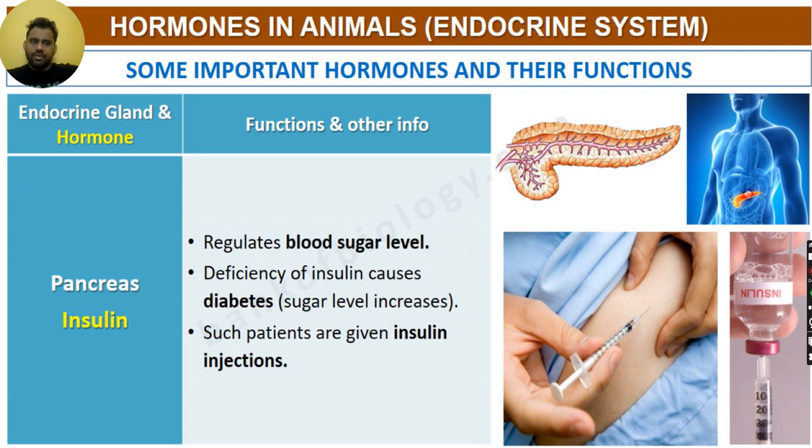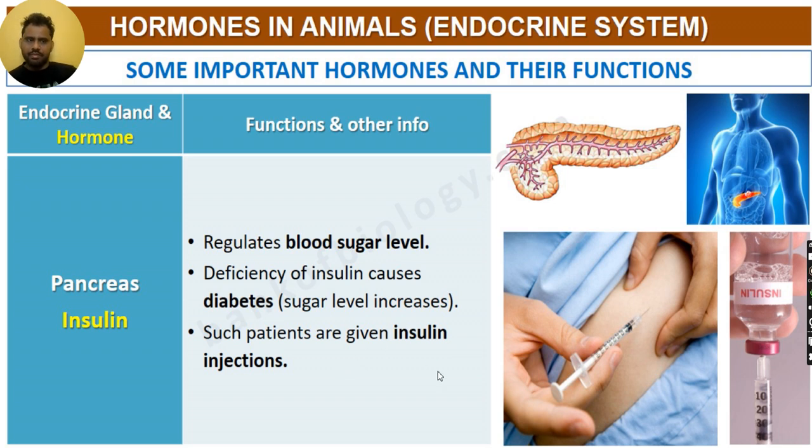Deficiency of insulin, if less insulin is produced in the body, what happens? It will cause a very serious disease called diabetes. Okay, so the sugar level in the blood will increase. So deficiency of insulin causes diabetes. Such patients are given insulin injections. So if in the human body a normal or nominal amount of insulin is not being produced, then an injection needs to be given so that the nominal amount of insulin is present in the human body, and a disease such as diabetes can be avoided.